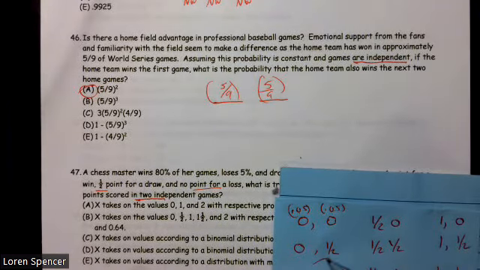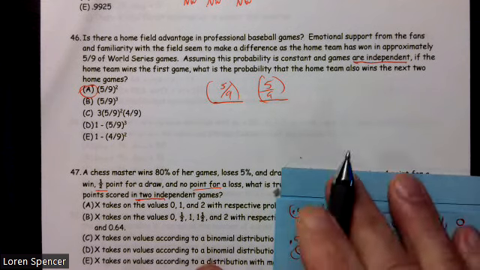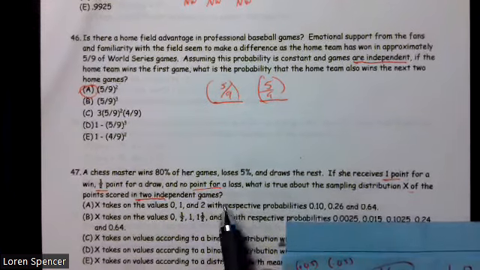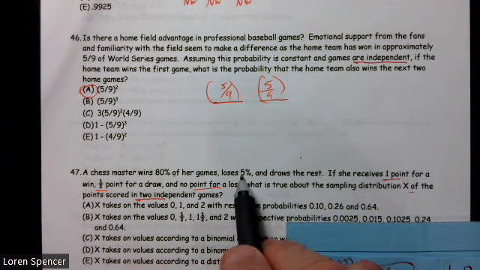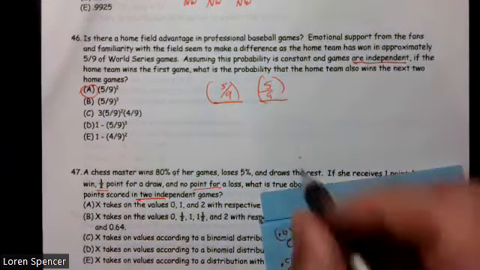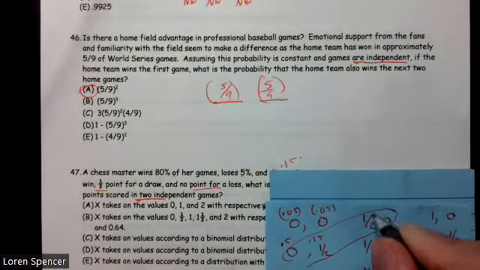But we could also get just a half a point. Well, how does that happen? A half a point would be 0.5 on this one, and this is 80, this is 5. So the probability of a draw is 0.15. So this is 0.15, and this is going to be 0.15.